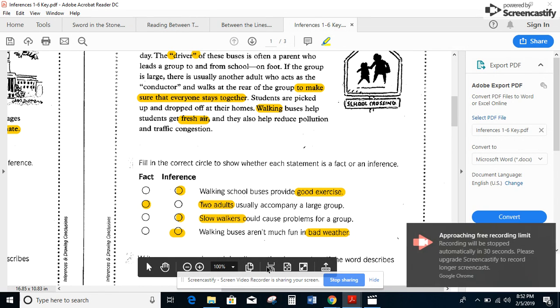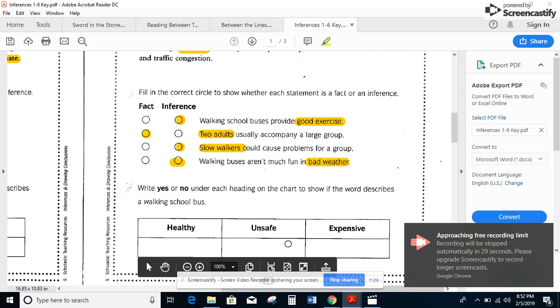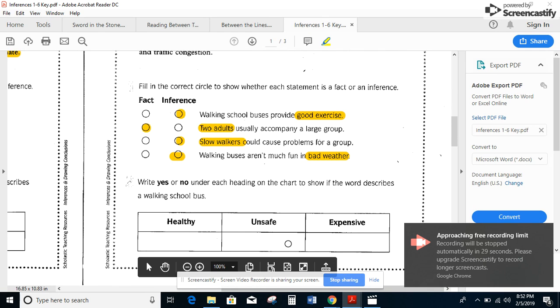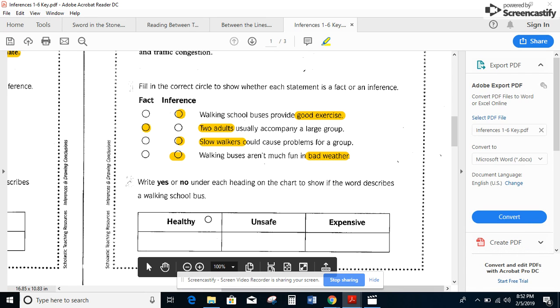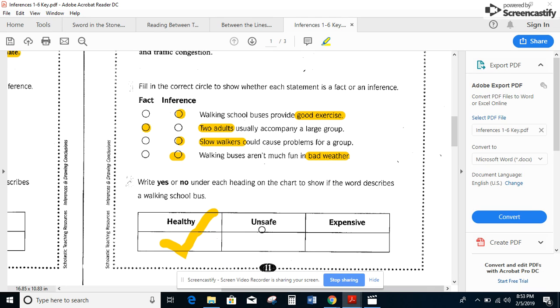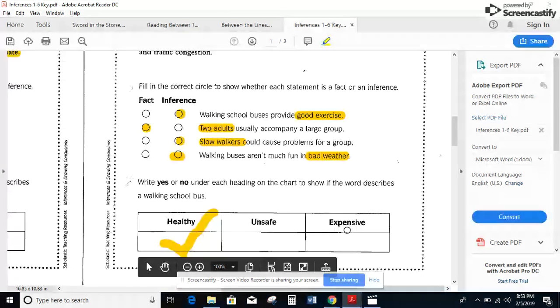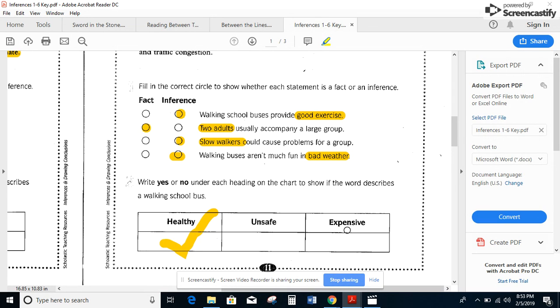That's an inference. Okay, and our last section of this first practice, went a little too far, is the word below describing a walking school bus. Healthy. Well, if they can get good exercise, that would be healthy. Unsafe. It doesn't ever talk about it being dangerous, so that is not a fair word to describe it. And expensive. Well, I know it doesn't cost any money to walk, and they don't have to pay the two adults who walk with